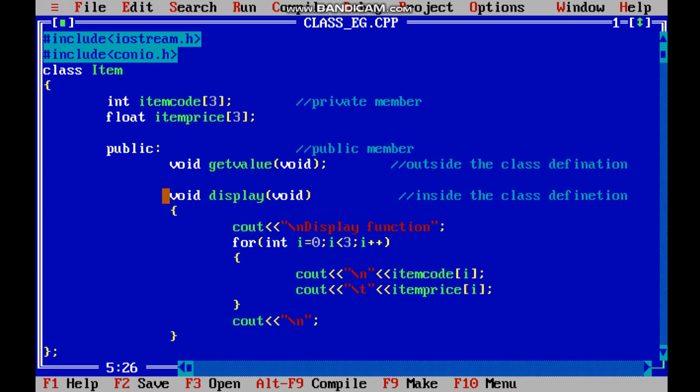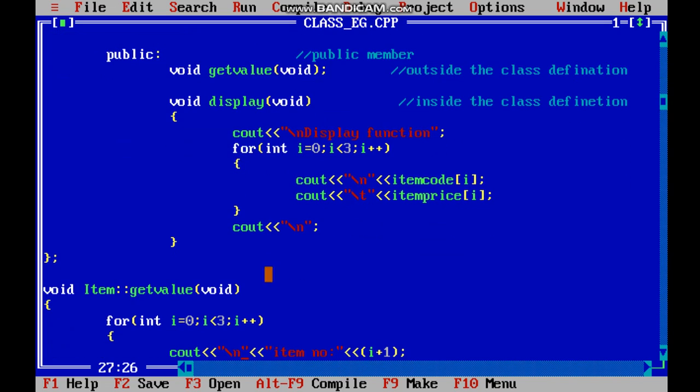Same for the display. So I do not want any value from void main and will not give any value to that void main, or that main function. Now here, as you can see, this I have written outside the class definition and this is inside the class definition. Means inside the class I have declared its body part and its declaration I have done outside the class. Here class body gets over and then I have written the function, the declaration of the function, outside the class.